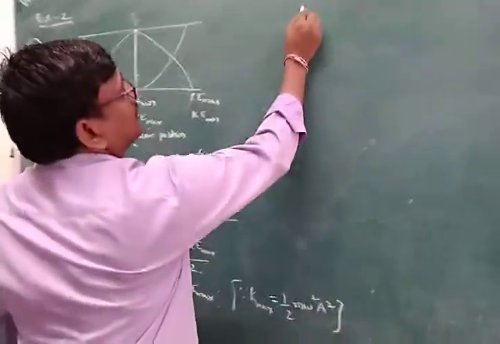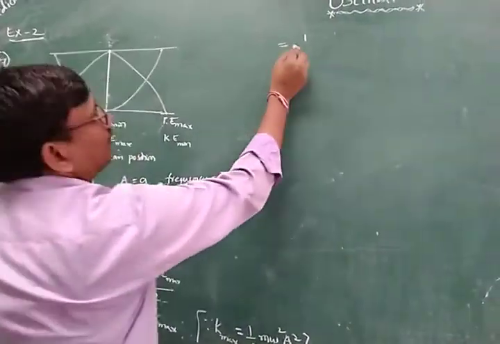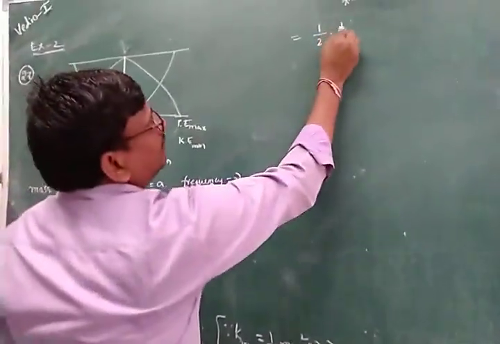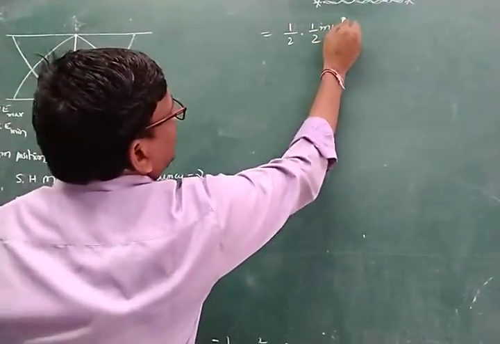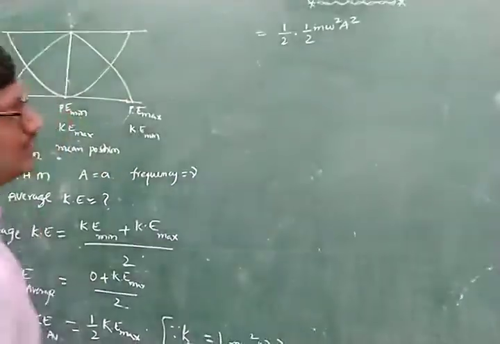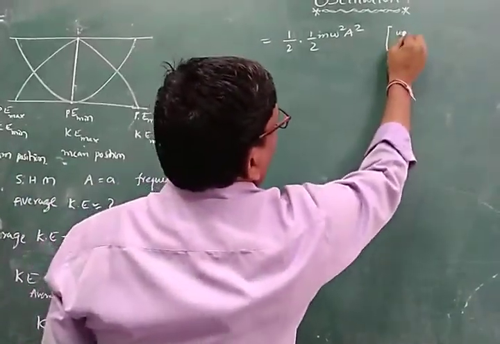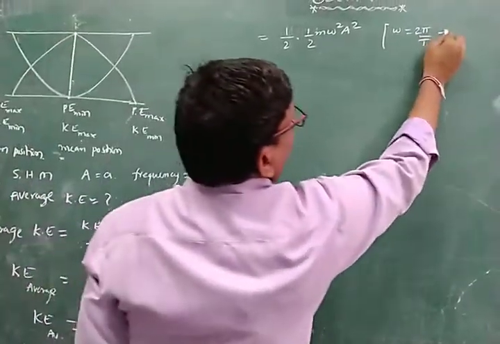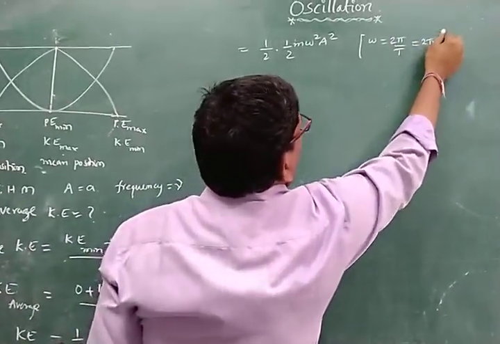Then we can write 1 by 2 into kinetic energy maximum, which is 1 by 2 m omega square a square. Omega is equal to 2 pi by T, and 1 by T is nothing but the frequency nu.